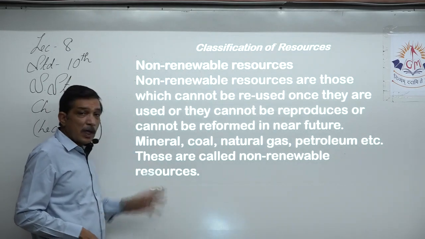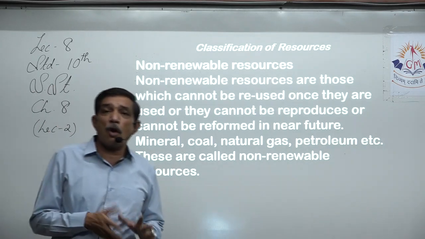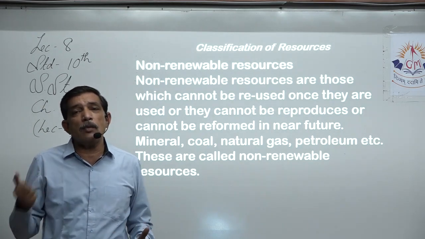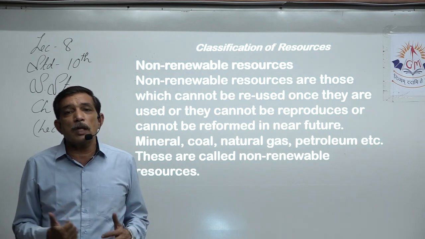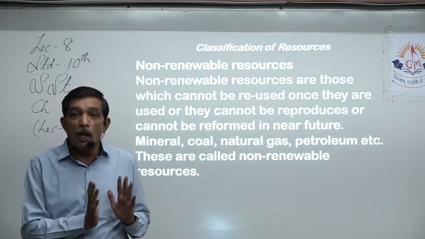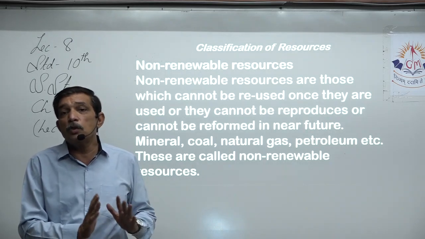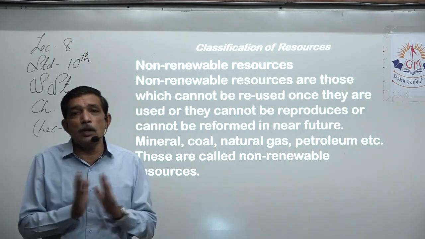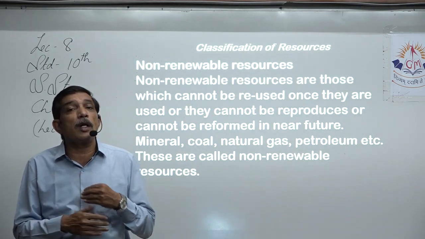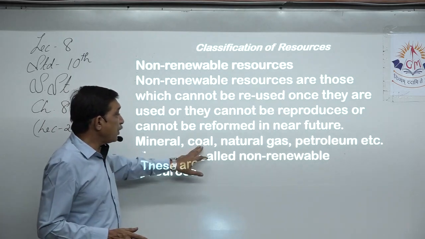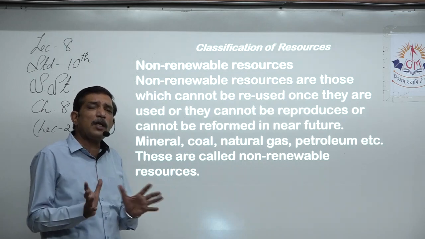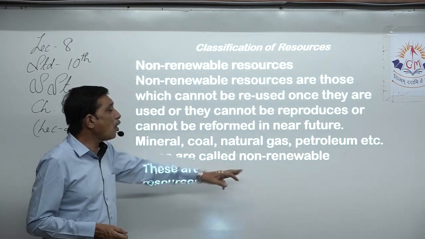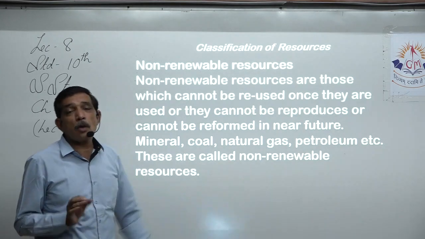For example, minerals. Yes, lots of iron is available to us, lots of copper, lots of gold is available to us in the ground. We keep on digging and taking out the ore and using it. One day that stock is going to get over. Once it gets over, there is no way we are going to have another in the near future, because whatever we have, we used it. It cannot be regenerated, it cannot be reproduced by us. In the same way, coal and natural gas are of limited quantity available to us, right? And we use them. Petroleum, etc. These are called non-renewable resources, or exhaustible resources.